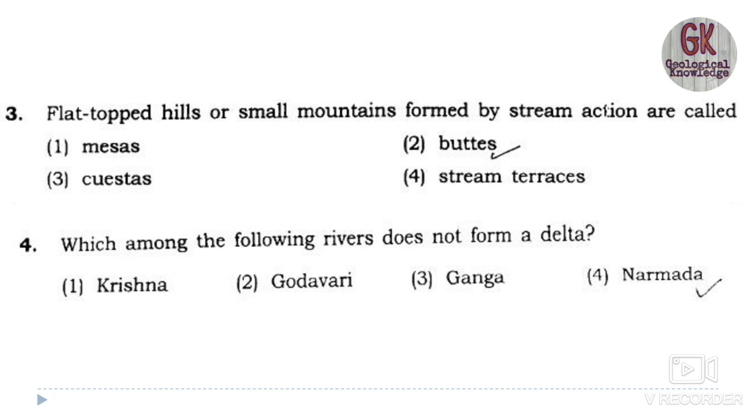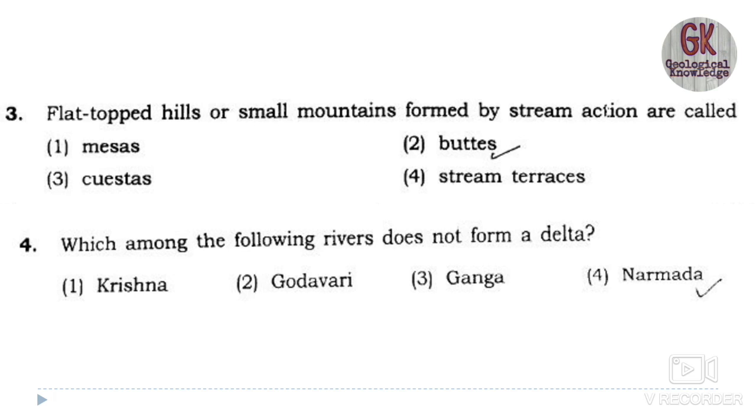So when we define a plateau, a plateau can be defined as a broad flat area that rises up to a height of over 300 meters above its surroundings. But a few plateaus have elevations much higher than 3000 meters, and the best example is the Tibetan plateau. They have an average height of about 5000 meters, and smaller plateaus are called mesas.